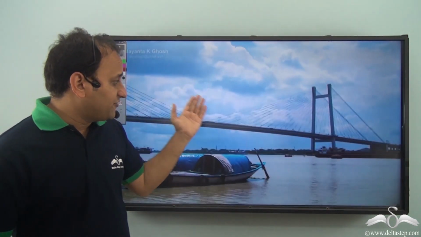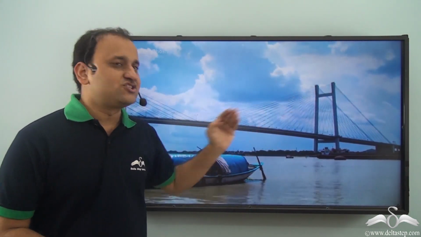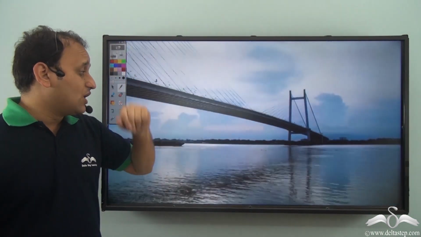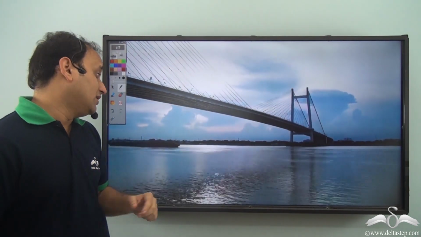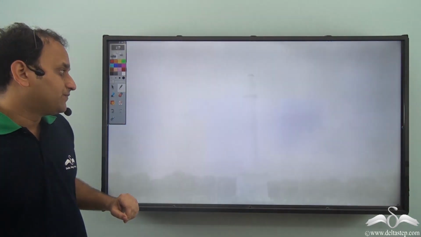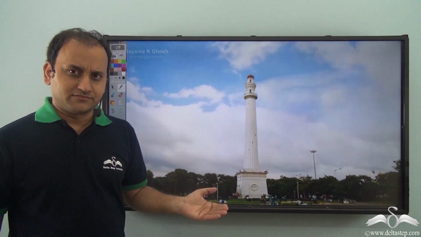So what do we see here? We see different types of components of our environment. So you see clouds, the bridge, the river, even the boats. All these things together make up our environment, isn't it?